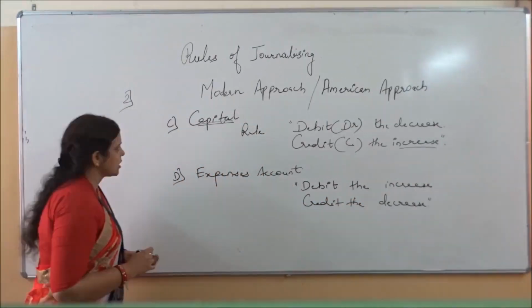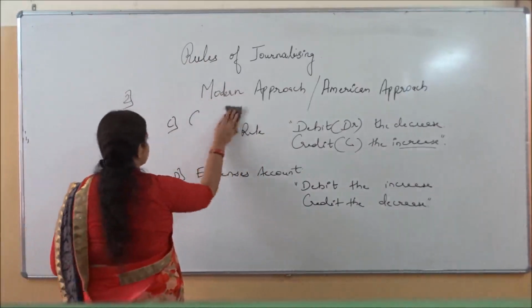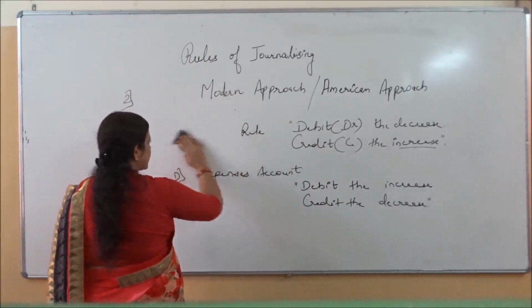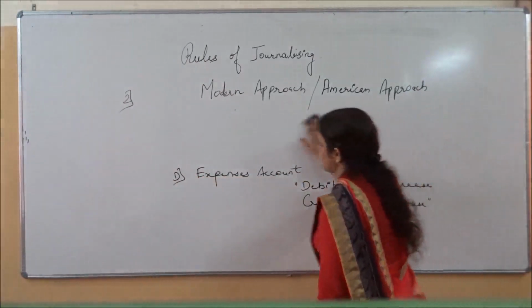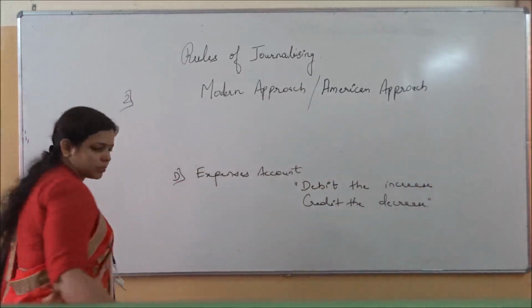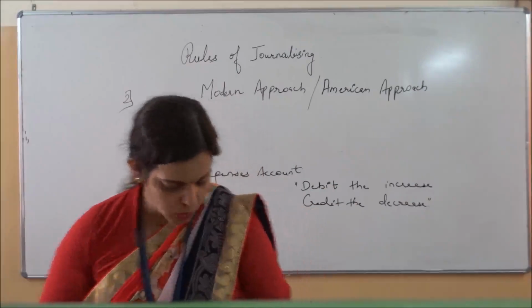Then the last one is the income account or revenue, we can say better. Fifth head according to the modern approach is revenue account.